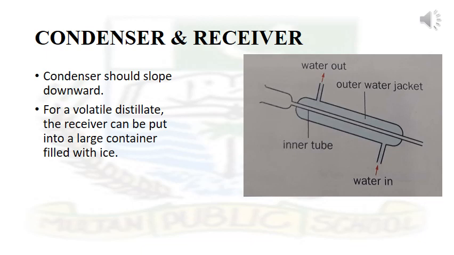Third thing is receiver. If the distillate is volatile, the receiver can be put into a large container filled with ice so that the distillate does not evaporate and it can be stored properly. This helps to keep the temperature of the distillate low if it is placed in a container filled with ice, right? So this will help to keep the temperature of the distillate low so that it remains in the liquid state. So basically the distillate is usually collected in liquid state.